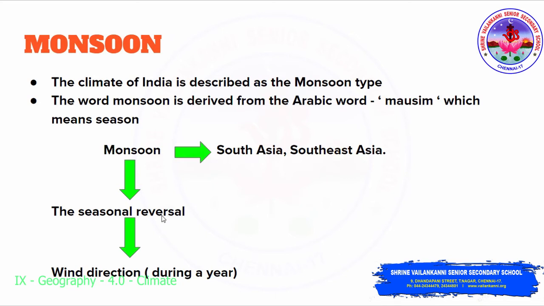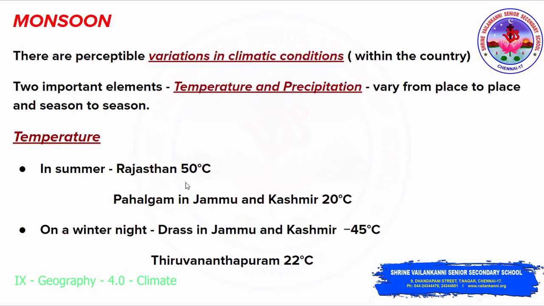It refers to the seasonal reversal in the wind direction during a year. This type of climate, the monsoon type of climate, is found in Asia, mainly in South and Southeast Asia. We have some general pattern throughout the country. Okay, a generalized pattern. Despite all those things, we have a lot of variations in the climatic conditions within the country.